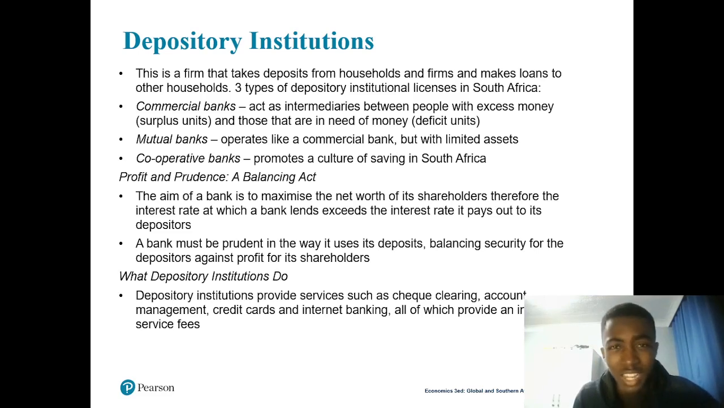Commercial banks are those banks that have shareholders, banks like Capitec, Standard Bank, and so on. But mutual banks are different from commercial banks, because mutual banks don't actually have shareholders. The shareholders are the people who deposit money in that bank. Individuals and firms that deposit the money are the shareholders. So that's a mutual bank.